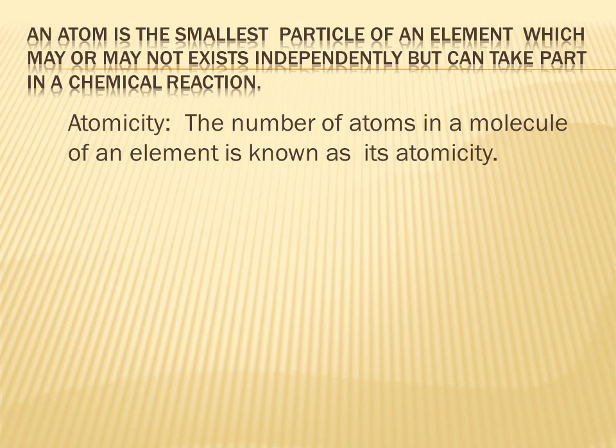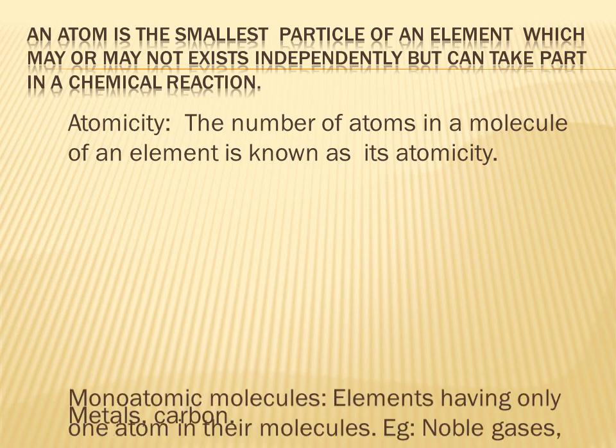Depending on the atomicity, we can have monoatomic, diatomic, triatomic and polyatomic molecules.